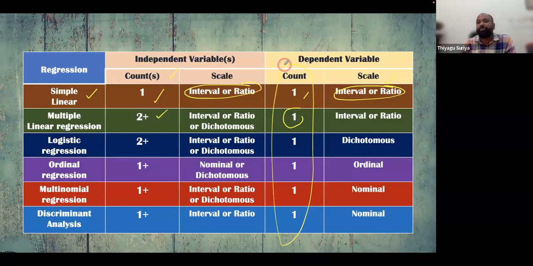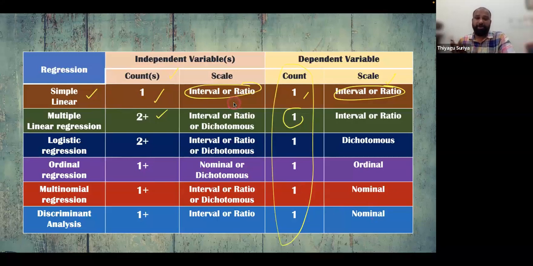It's not possible. If you have two dependent variables, how to do it? Otherwise, you can go with the two different variables separately for regression: the first dependent variable with the independent variable, and the second dependent variable with the independent variable. You cannot do regression with two dependent variables at a stage, because the basic assumption of regression is that there is only one dependent variable. The independent variable may be two or more, but the dependent variable for all kinds of linear regression has to be only one.